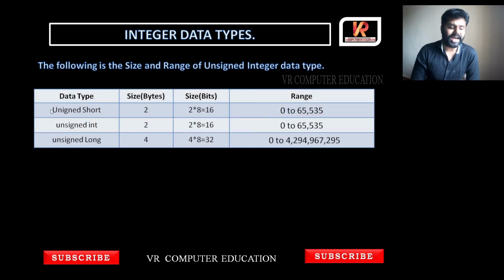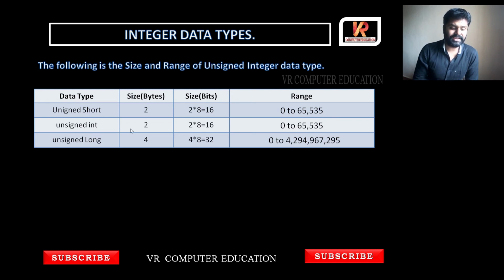You can see unsigned short is 2 bytes and the range is 0 to 65,535. Here the unsigned range starts from 0, whereas signed goes negative. Unsigned will always start from 0 up to this range.